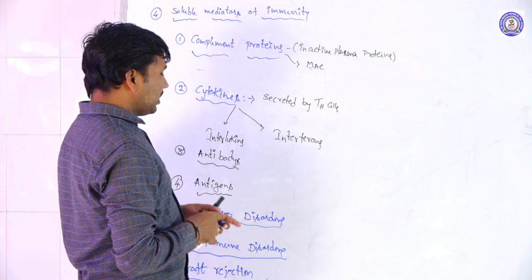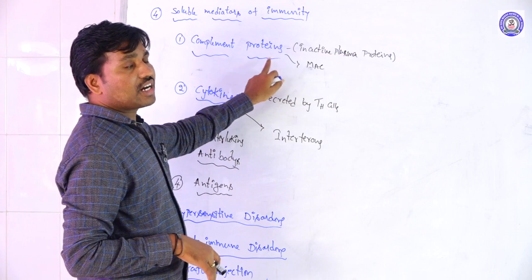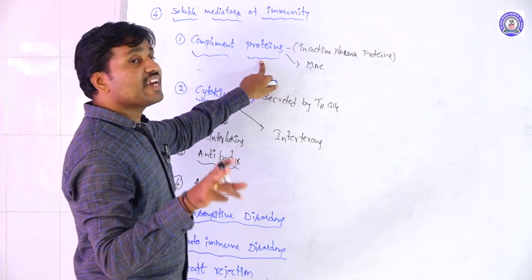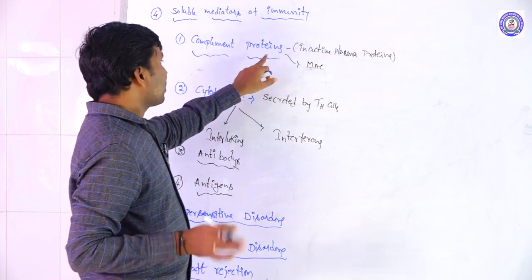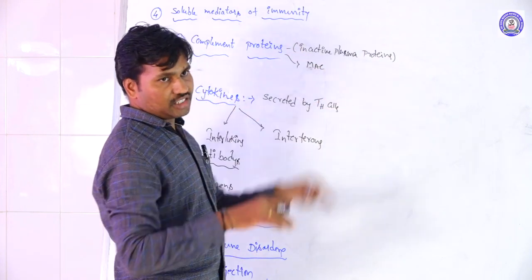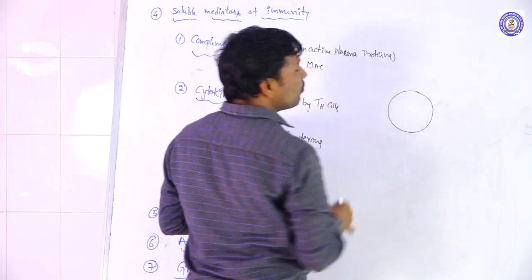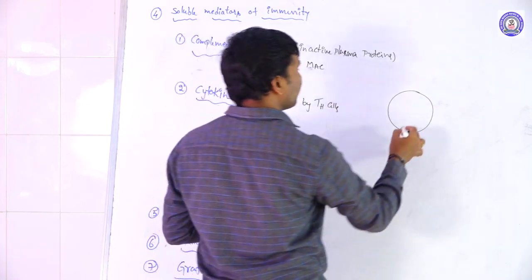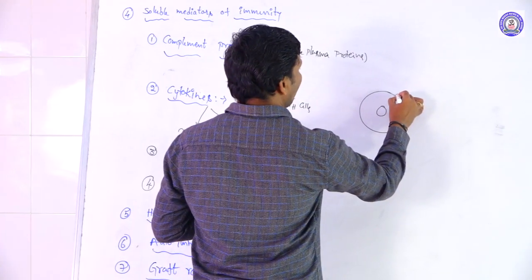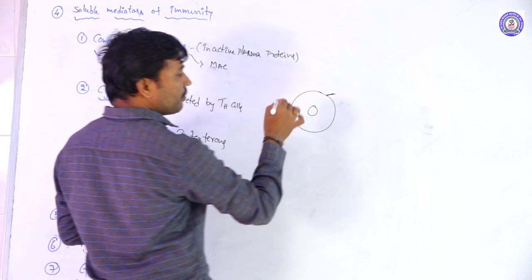Complement proteins are cell surface proteins, or inactive plasma proteins. That means on the surface of the nucleated cells of the body, all the nucleated cells, there is protein in the plasma membrane. The cell is covered by the plasma membrane.